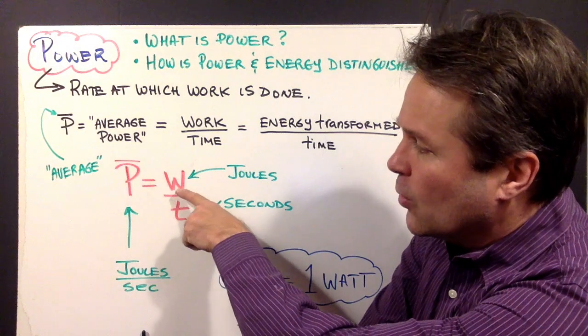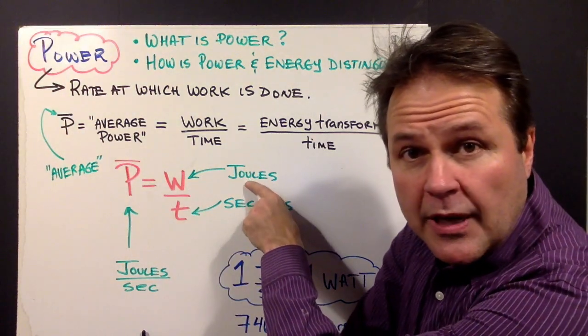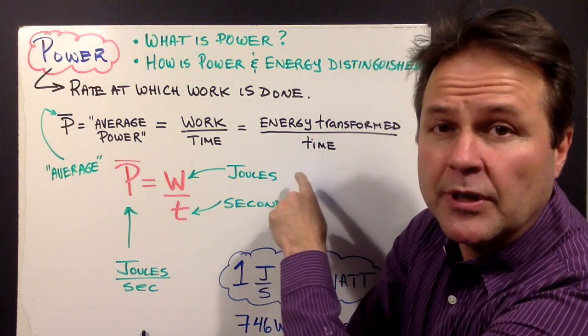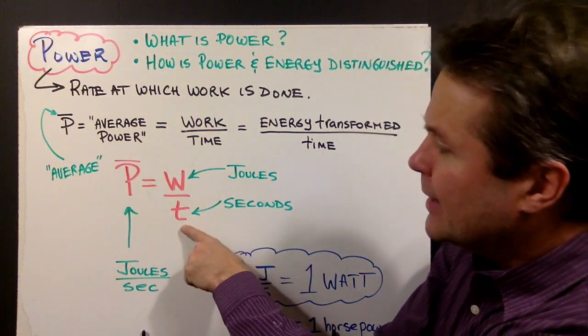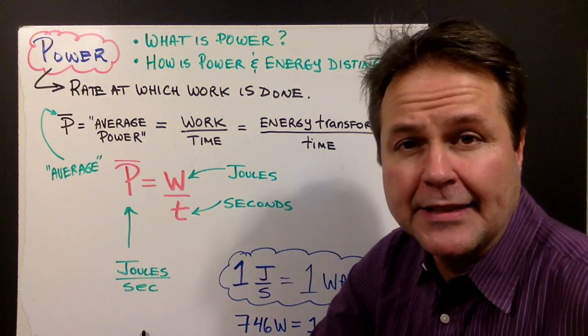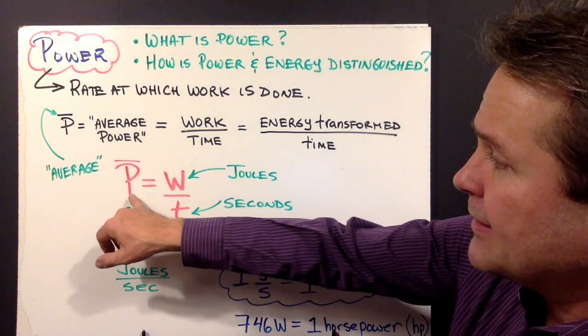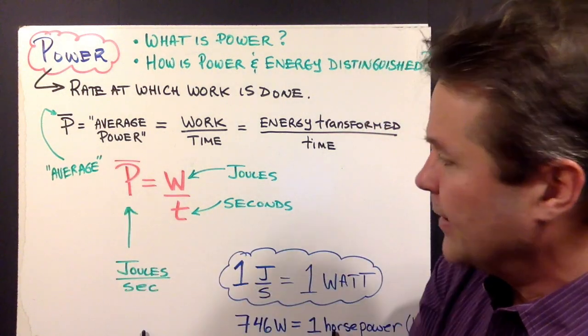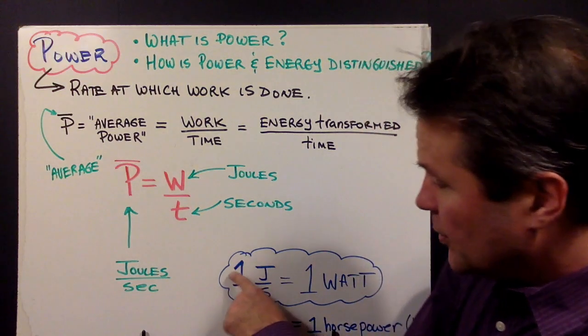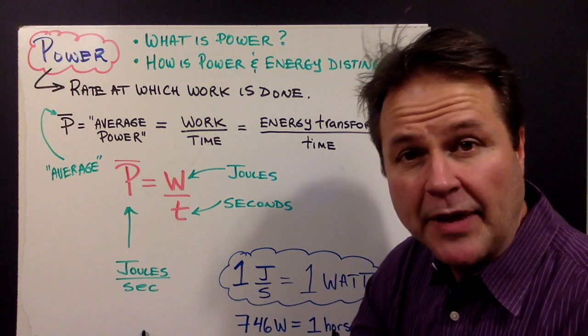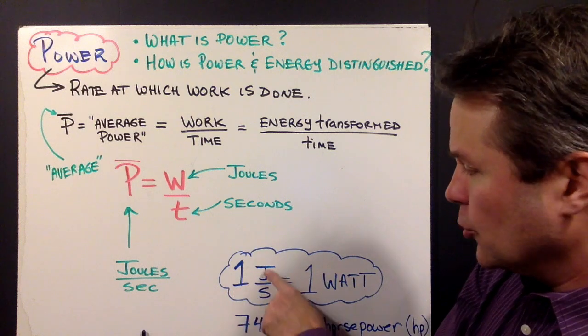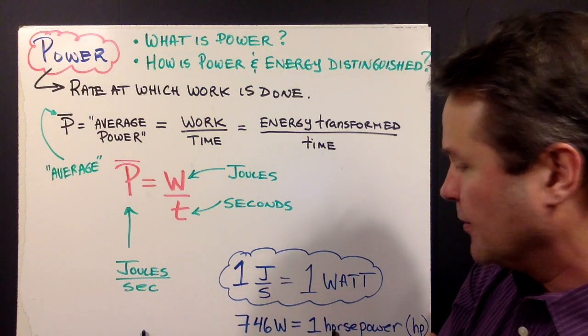And as we know, work is measured in joules, and the joule is also the unit of energy. And t is typically measured in seconds. That would be the MKS units. And that means that the power units would be joules divided by seconds. And 1 joule divided by 1 second, we have a special name for it, called the watt. So 1 joule per second is equal to 1 watt.